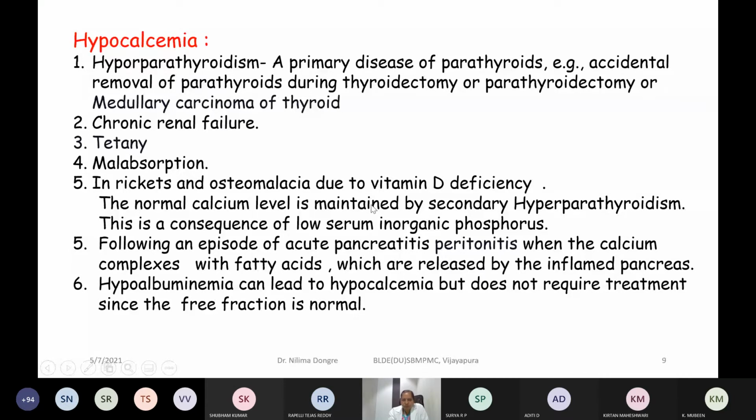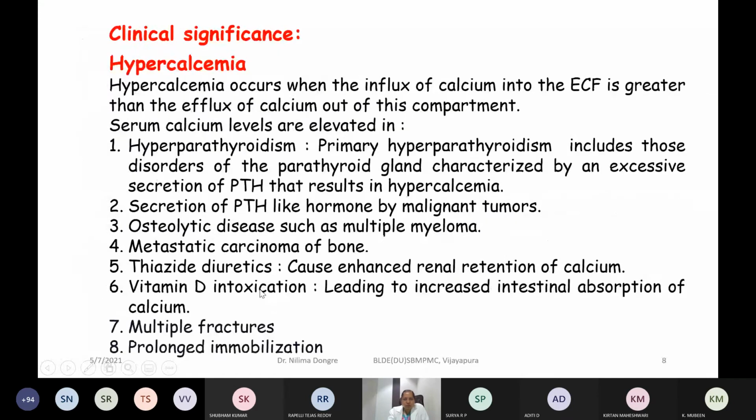The normal serum calcium is maintained by secondary hyperparathyroidism. This is a consequence of lower serum inorganic phosphorus. It is also seen following an episode of acute pancreatitis or peritonitis, when the calcium complexes with fatty acids which are released by the inflamed pancreas. Hypoalbuminemia can lead to hypocalcemia, but it does not necessarily require treatment, since the free fraction of the calcium will be normal. So these are the clinical aspects related to the estimation of serum calcium level.